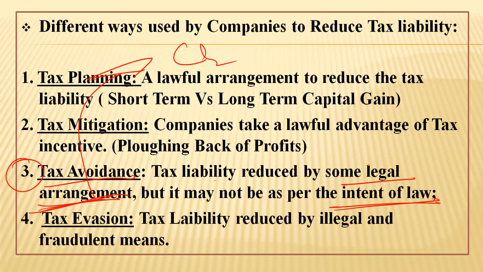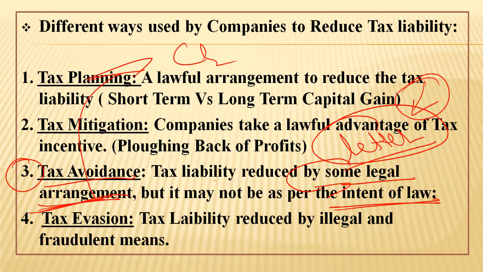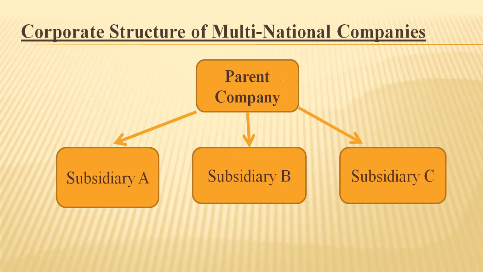See, there are two things, the letter of law and the spirit of law. Now tax avoidance may be according to the letter of law, but this may not be according to the spirit of law. So both the letter and spirit of law have to be complied with. In case the letter is complied with and the spirit is not complied with, then income tax authorities can invoke GAAR rules here. So this is all about GAAR. We will study a little detail over here.